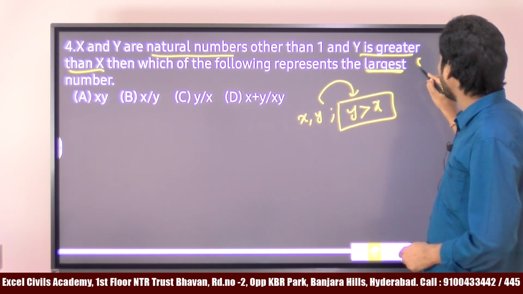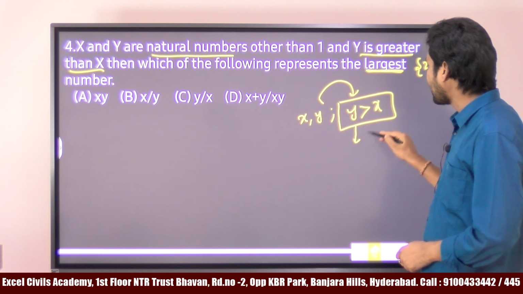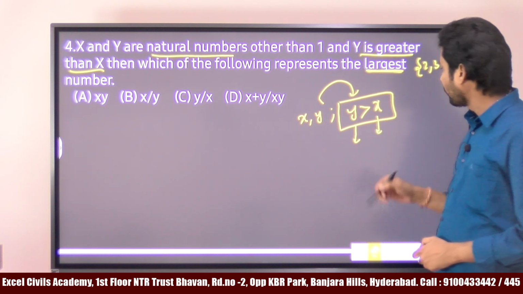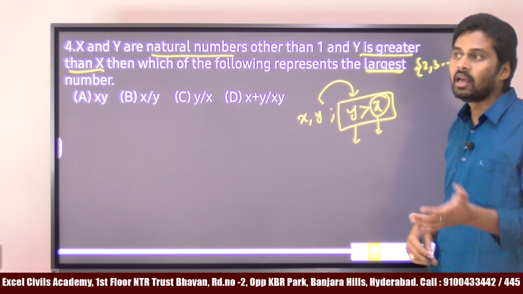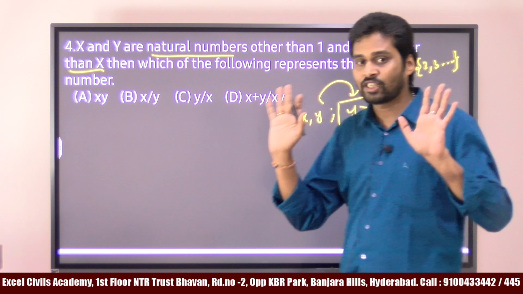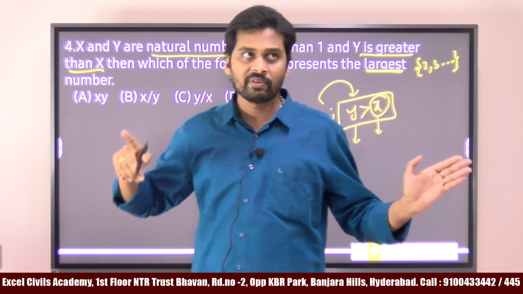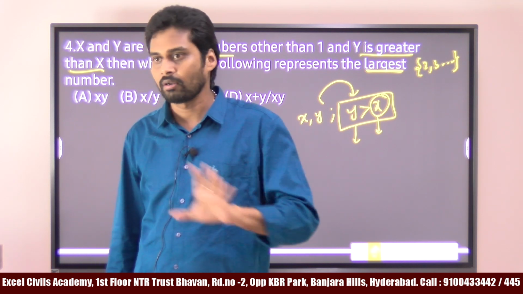Values can be 2, 3, any number, but Y is greater than X. You can assume any value by satisfying the condition, so from 2, 3, 4, any number. There is no problem at all.